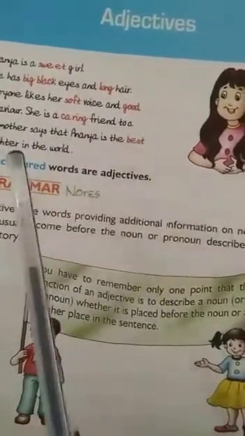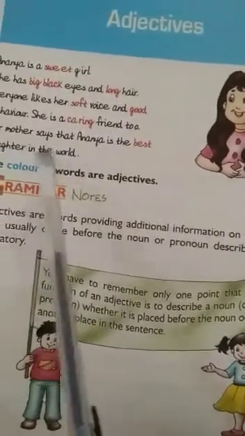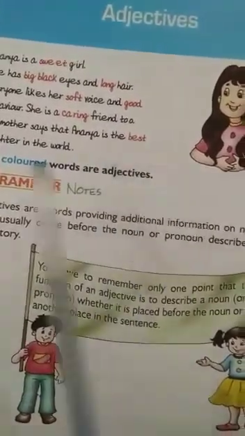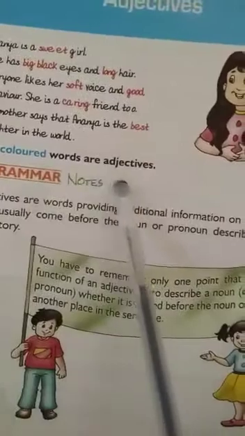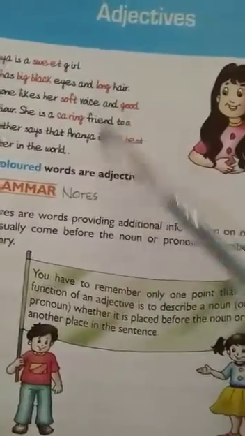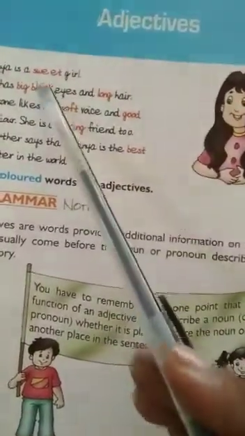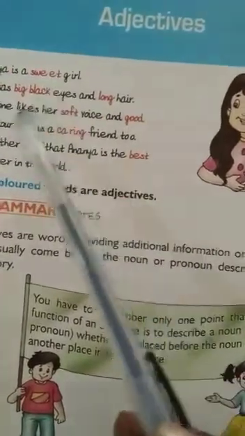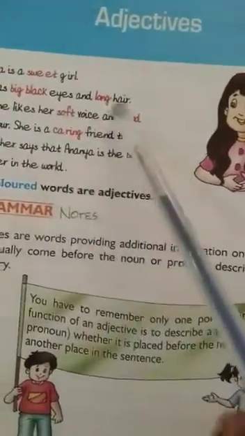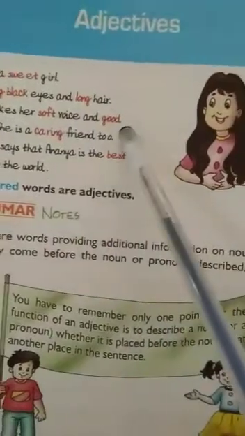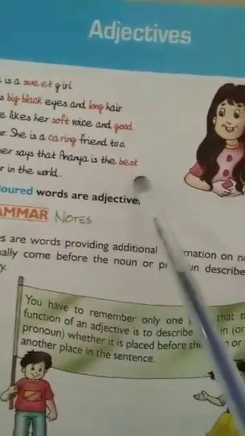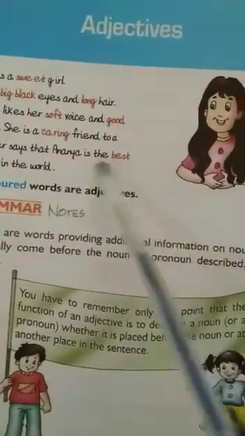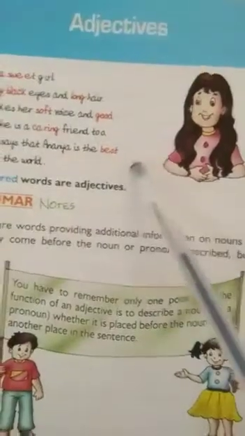Her mother says that Onyana is the best daughter in the world. Students, in this sentence the red words refer to adjectives: sweet, big, black, long, soft, good, caring, best. These red words are adjectives.